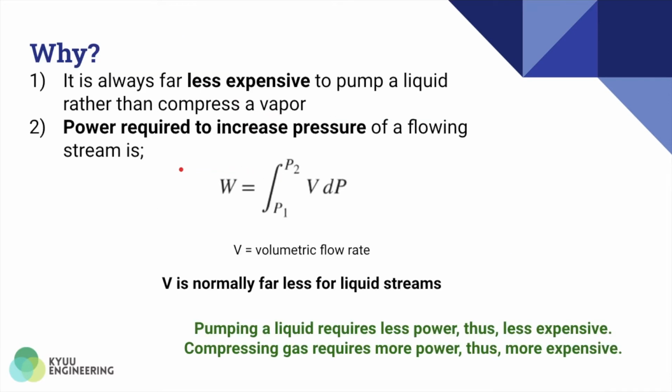So now we want to know why. Because it is far less expensive to pump a liquid rather than to compress a vapor. This is because the power required to increase pressure of a flowing stream is denoted by this formula where W is power and V is volumetric flow rate. So power and volumetric flow rate are directly proportional. Therefore, as volumetric flow rate is high, power required will also be high.